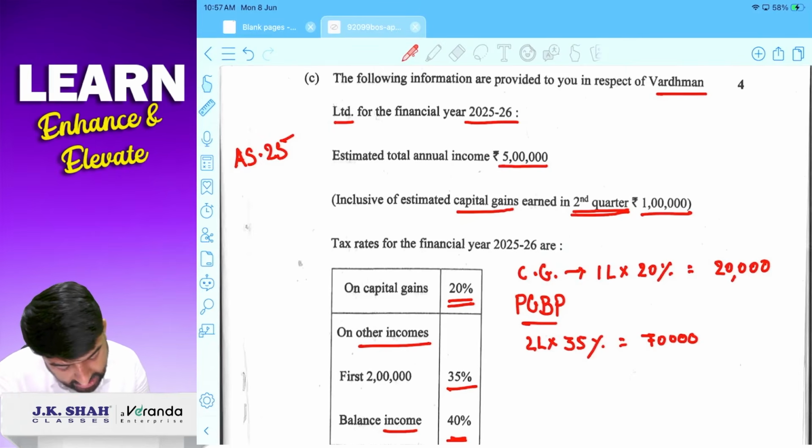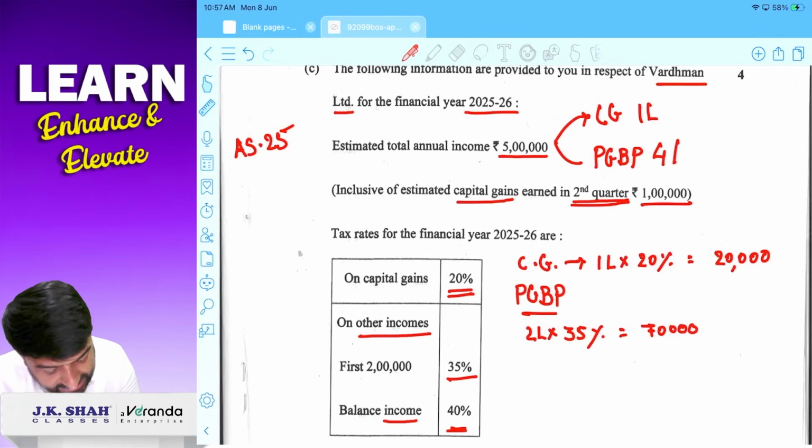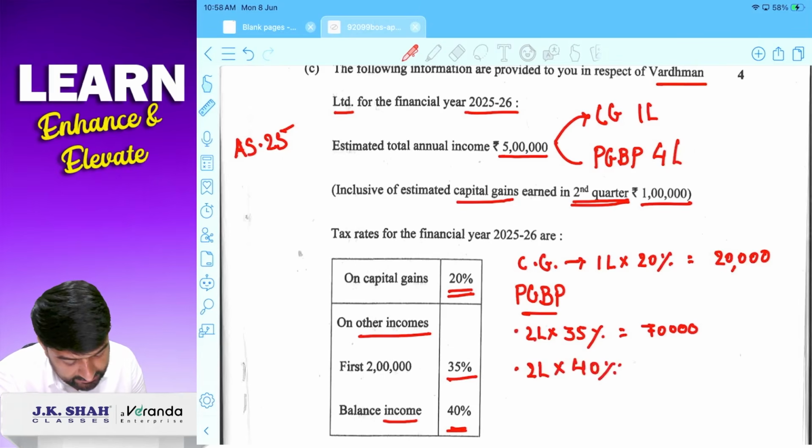And I can say total income है 5 lakhs, उसमें कैपिटल गेन 1 lakh, पीजीबीपी 4 lakhs. तो 4 lakh में से first 2 lakh 35%, second 2 lakhs 40%, 80,000.